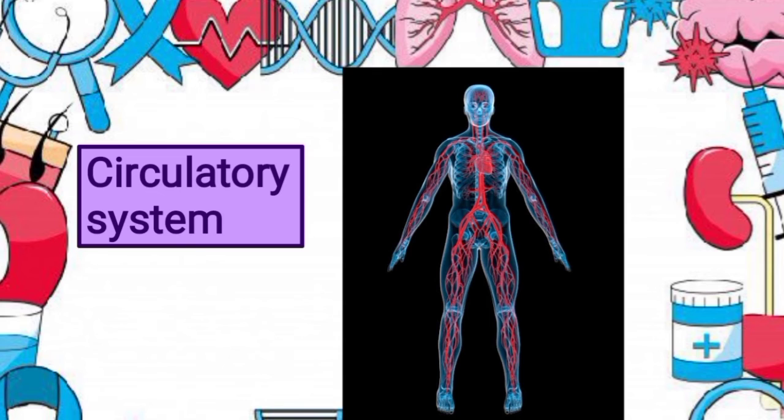Now let's understand blood vessels. Blood vessels that take blood away from the heart are arteries. Arteries get smaller as they go away from the heart, and the smaller arteries that connect to the capillaries are called arterioles. Blood vessels that take blood towards the heart are called veins. And capillaries are the third type of blood vessels.